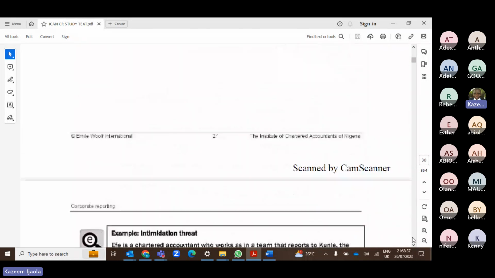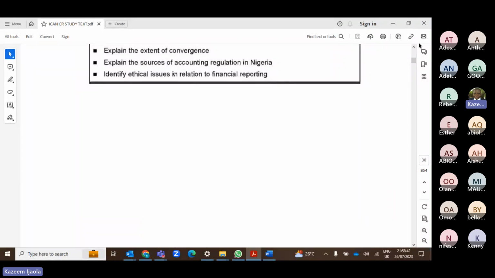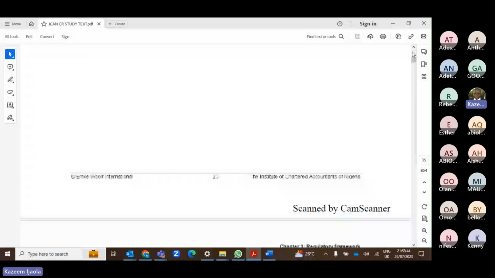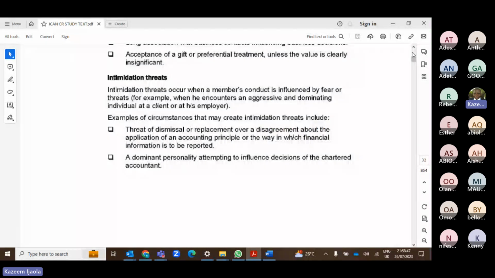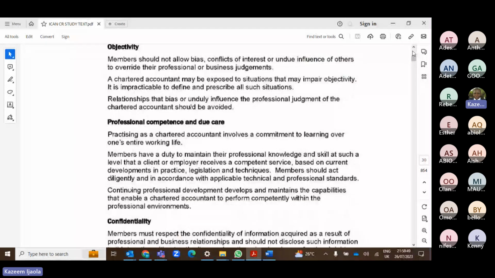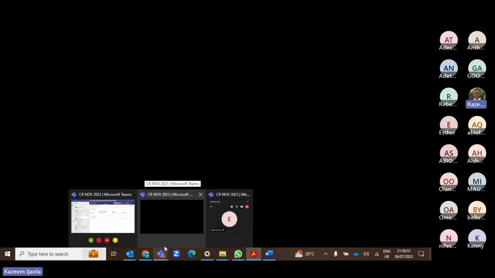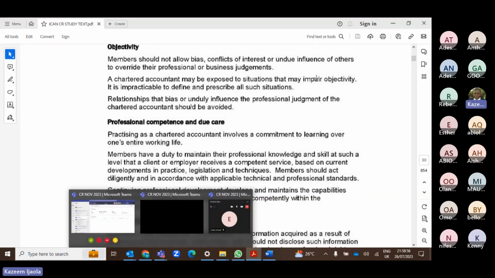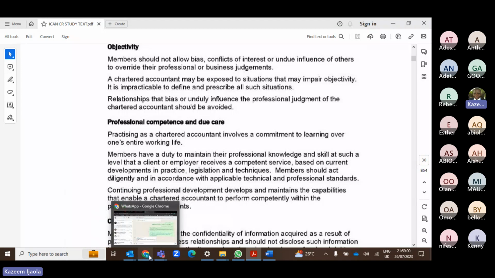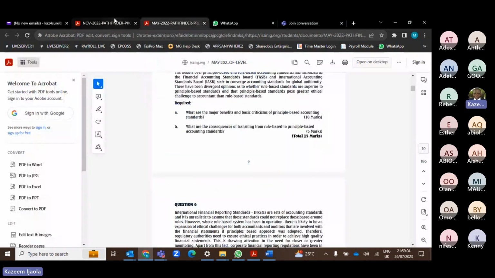So I'm going to stop here for now. We've covered what we need to cover under chapter 1 of your pack, right? When we meet on Saturday, we will take the income tax, then the week after we will conclude IFRS 8 and chapter 3. But before we end this class, I have some questions for us to solve as case studies. So let's take those case studies now.